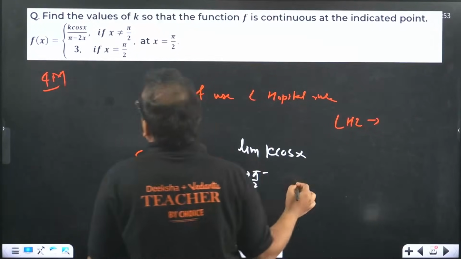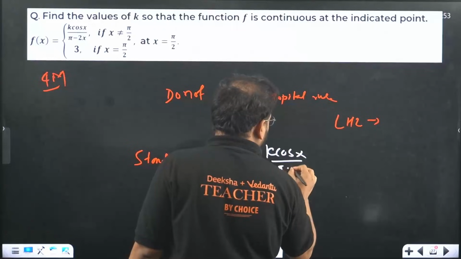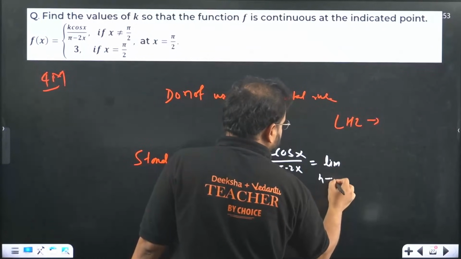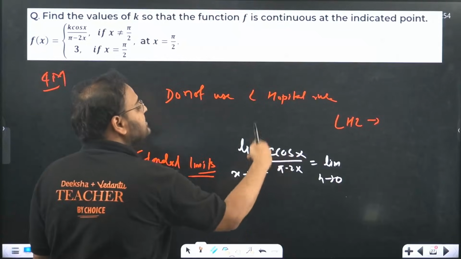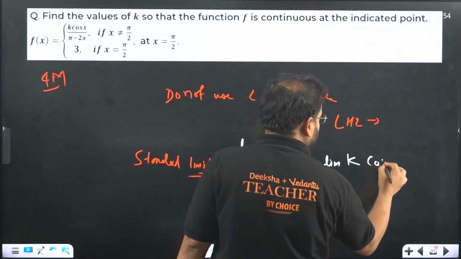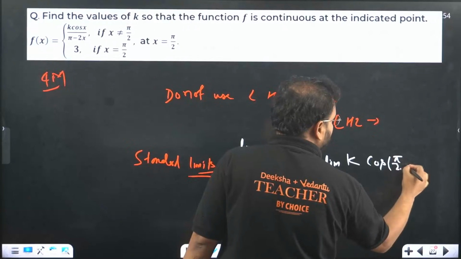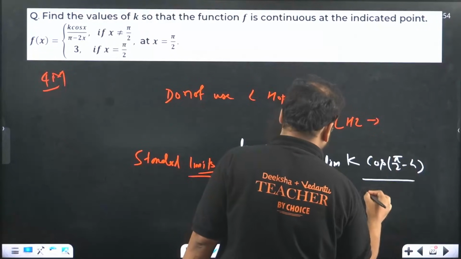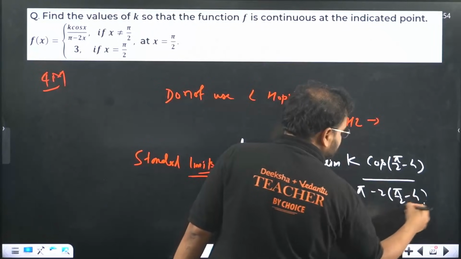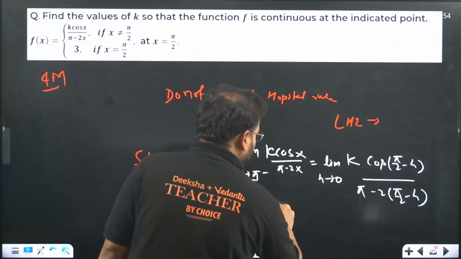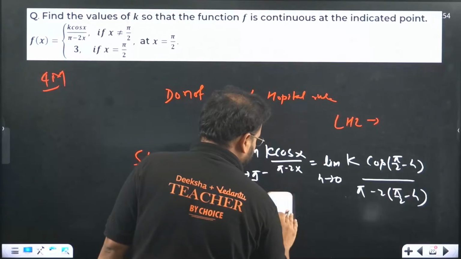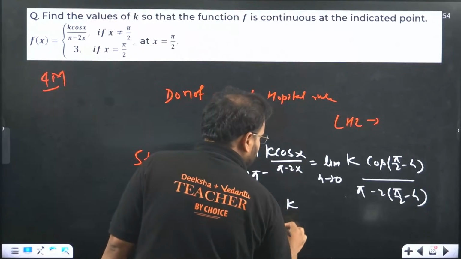So we can write k cos x upon pi minus 2x, and this value can be written as limit h tends to 0. For LHL I can write this x as pi by 2 minus h. So it becomes cos of pi by 2 minus h. Over here, same thing, replace x with pi by 2 minus h. K is a constant, let's write it outside.